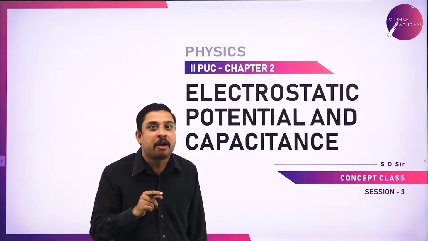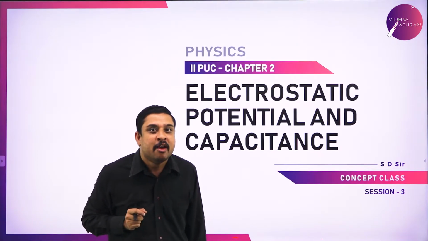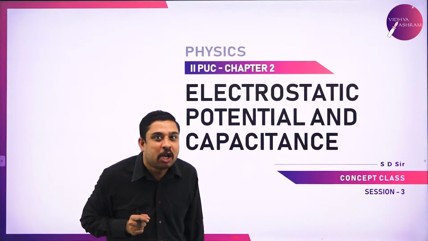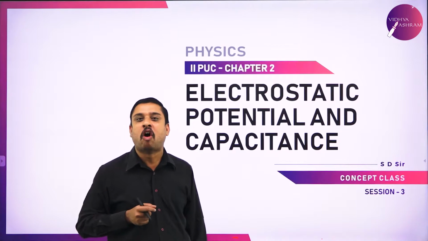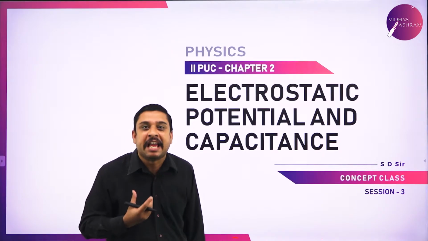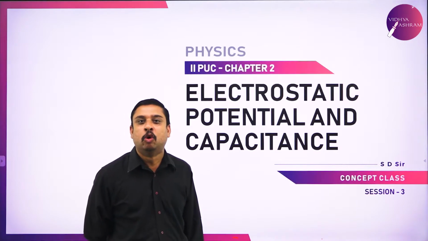What was its form? V equals 1 by 4 pi epsilon naught charge by distance.